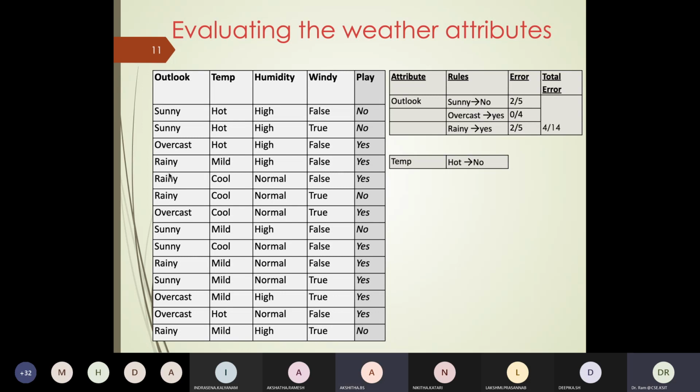So is the decision right? Hot is no, or should I say hot yes? Hot is no, sir. And what would my error be if hot no?